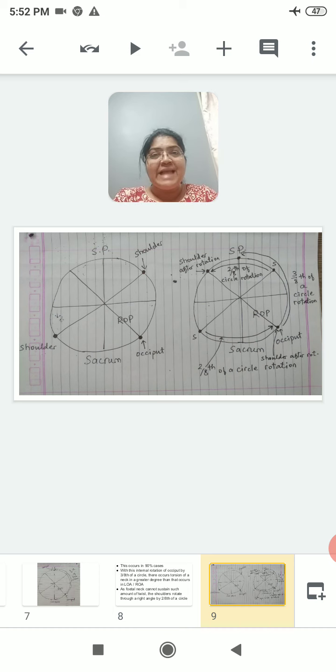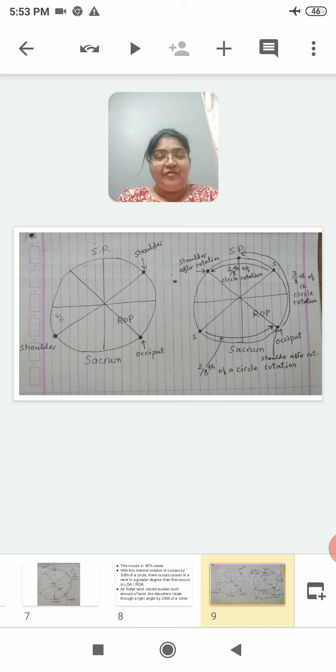When the occiput is lying in the right posterior quadrant, you can imagine the position of the shoulders. One shoulder is in the right anterior quadrant and the other shoulder is in the left posterior quadrant, that you can see in the diagram on your left side. Now you see the diagram on your right side.